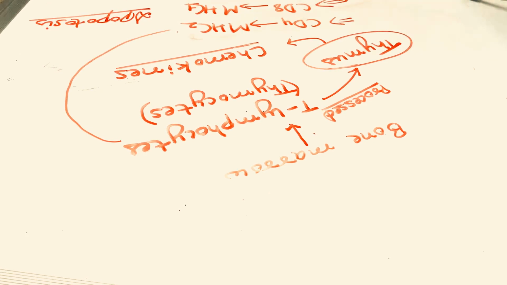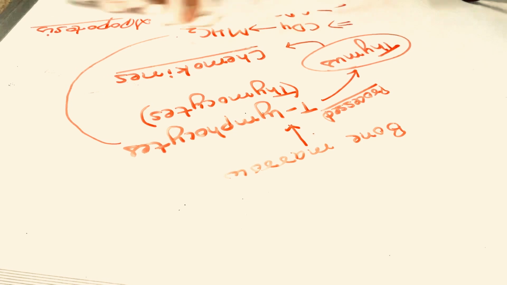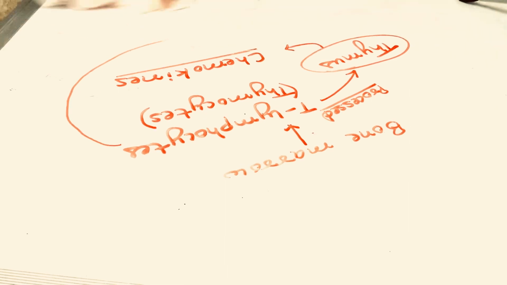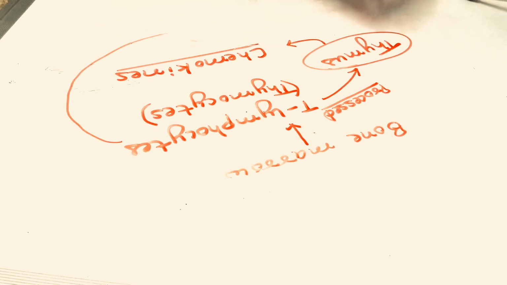So this is known as positive selection. Why is it known as positive selection? Because those cells which will not bind with MHC1 and MHC2 are non-functional. So the thymus has to remove them. That selection is known as positive selection. Now, after getting selected, they are transferred to the medulla of the thymus gland.